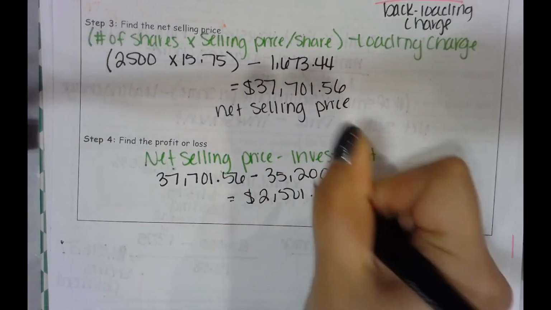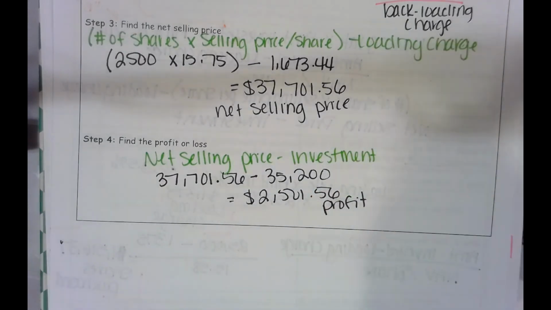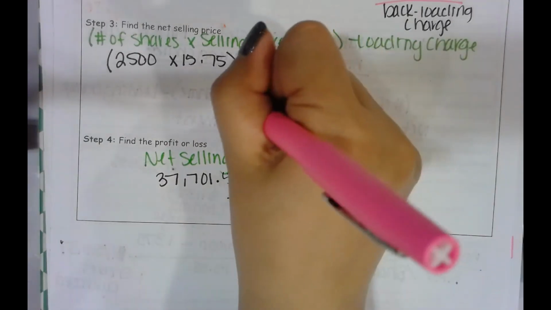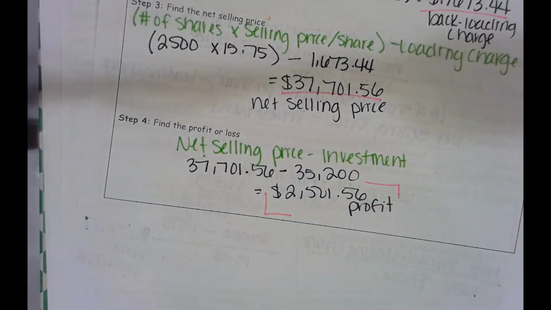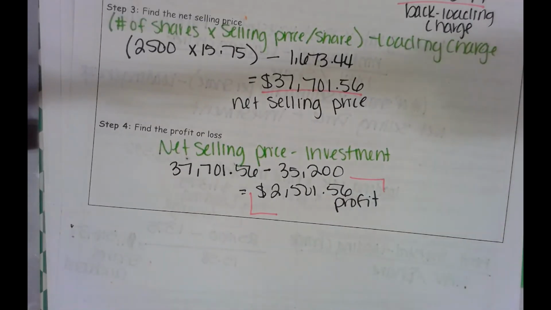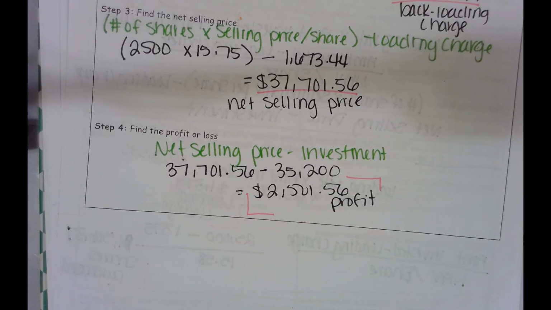Since this gave us a positive number, that's a profit. They got back a profit of $2,501.56. That just means that at the end of the day, they ended up making that much more than what they had originally put in.